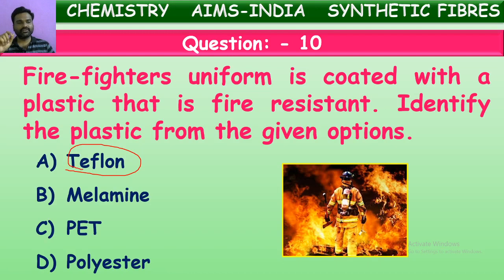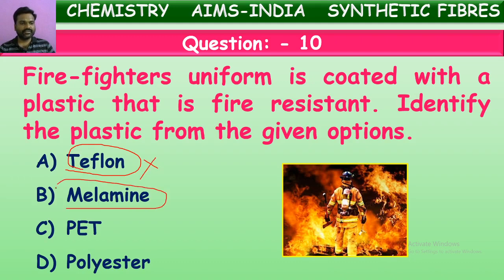Teflon is one of the plastics which is used for coating of cooking utensils, say pans and bowls which are used for frying. There is a black layer inside of this pan. The black layer is made up of this Teflon plastic, which protects against the sticking of food items to the pans. This is called non-stick coating. It is called Teflon plastic, but it is not used in making of firefighting uniforms.